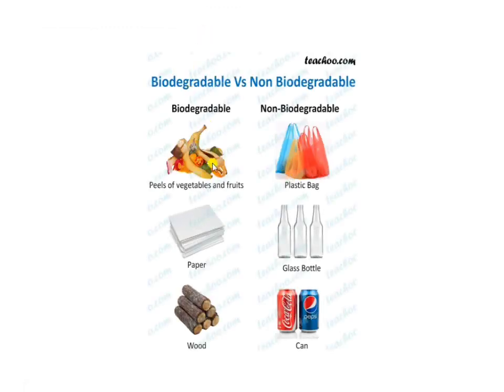Next is the picture of biodegradable waste and non-biodegradable waste. Biodegradable waste is the substances which can be decomposed by microorganisms or decomposers. Examples of biodegradable waste are peels of vegetables and fruits, which we can easily decompose by microorganisms. Paper is also biodegradable waste. Wood is also biodegradable waste. On the other hand, non-biodegradable waste includes plastic bags, glass bottles and cans, which we cannot decompose.